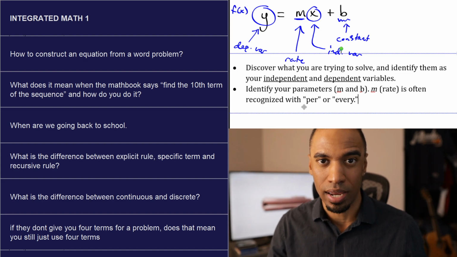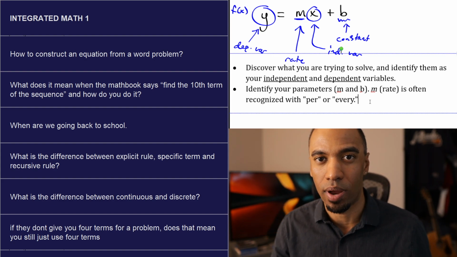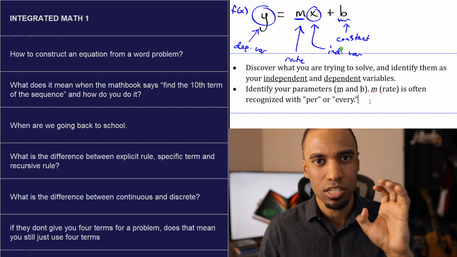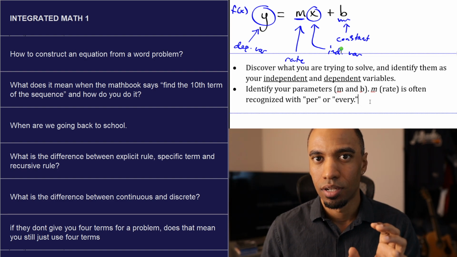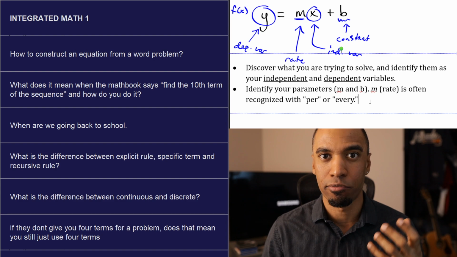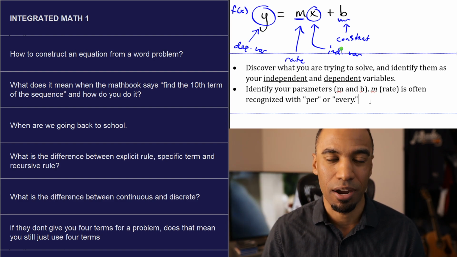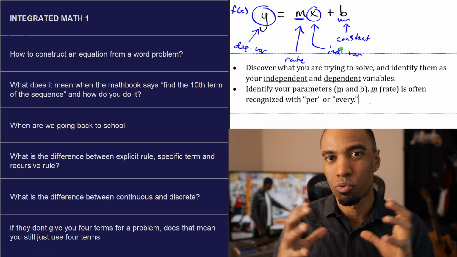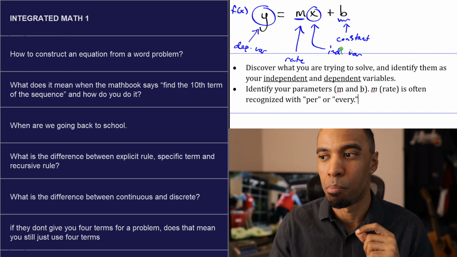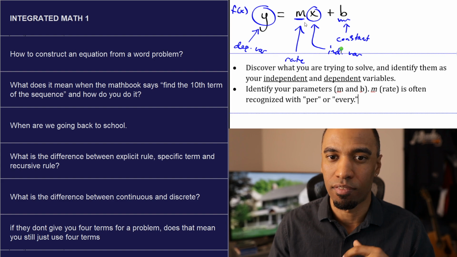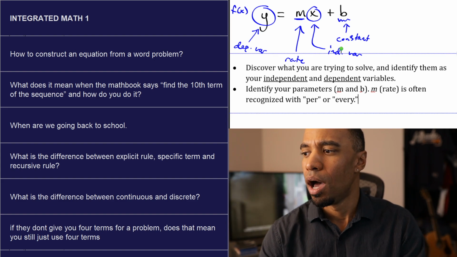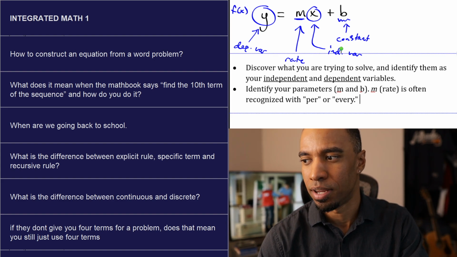Or if they say the word rate, literally if they say the word rate, that's how we're going to recognize that thing. Because it doesn't mean $40, right? If I make $40 per hour, did I make $40? Only if I worked 1 hour. But if I worked 10 hours, guys, that's $400. So that is a rate. That's a rate that gets multiplied by the number of hours, and then you get that amount. So it's often recognized by "per" or "every."